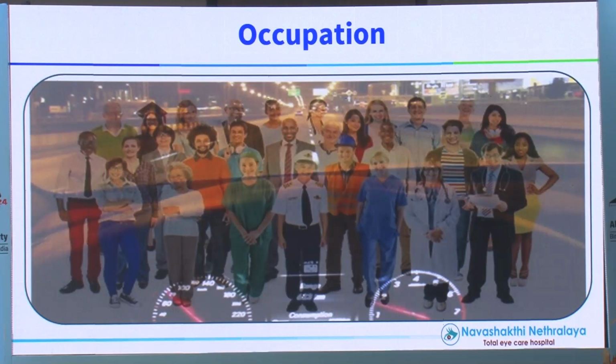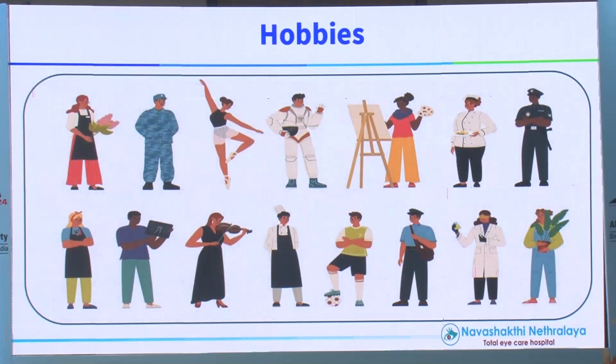Now, finally, I would like to talk about, I've already spoken about this. It's not just the occupation of the patient. We are beyond a stage where only work is a criterion. Many of them have such exceptional hobbies which we forget to ask. So always ask about it, and then you decide, then you counsel the patient. Dr. Kumaran was talking about a particular patient who comes and says he needs 6/6, N6. There are many patients who come because they know these two values. That patient, never put in an advanced IOL because he is going to be the biggest troublemaker.